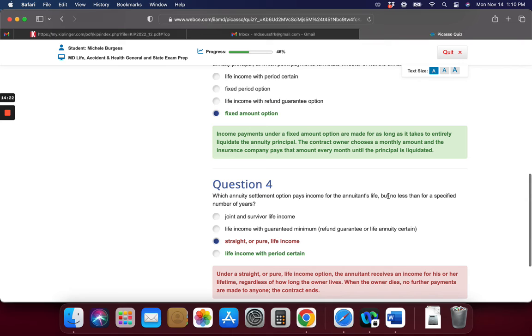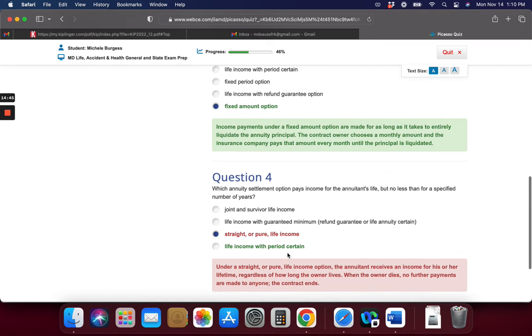And this is under a straight or pure life income. The annuitant receives an income for his or her lifetime, regardless of how long the owner lives. When the owner dies, no further payments are made to anybody. So that's not the correct answer. The annuity settlement that pays for the annuitant's life and for no less than a specified number of years is a life income with period certain. Okay?